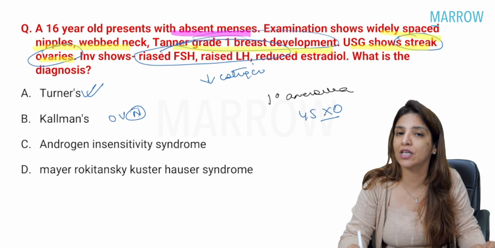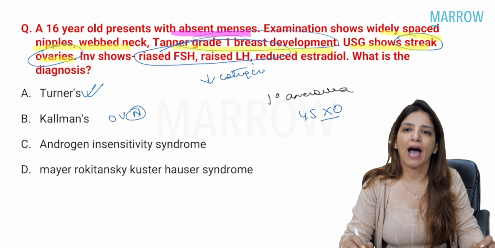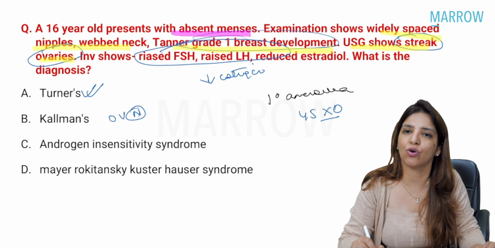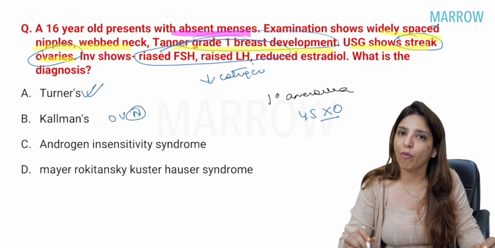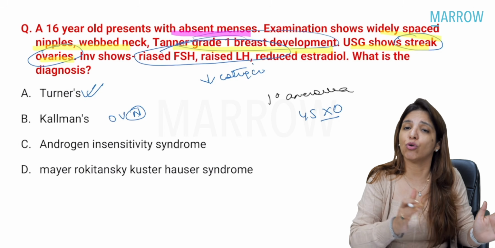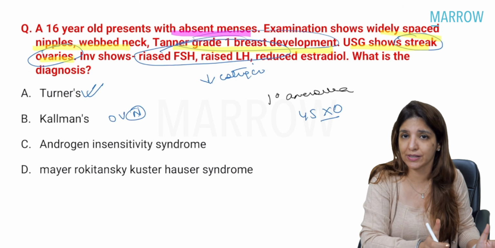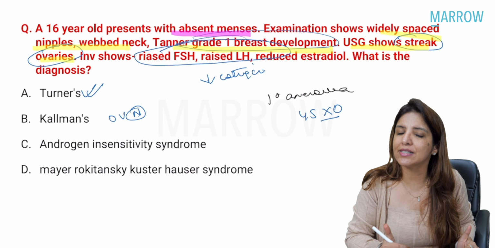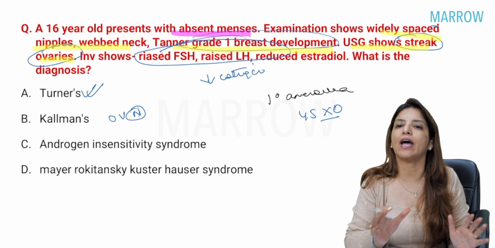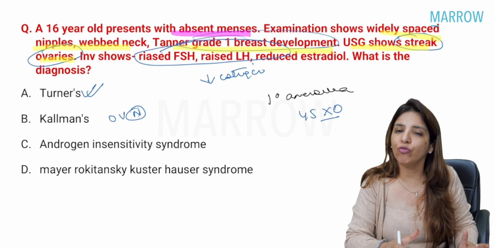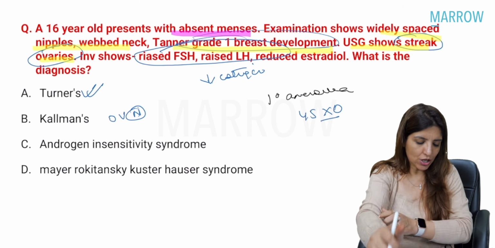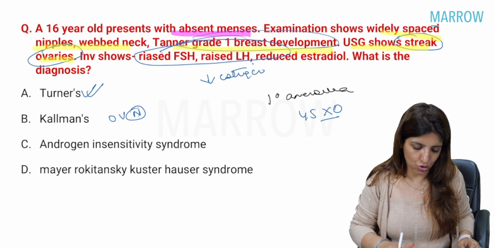Similarly, in Mayer-Rokitansky-Kuster-Hauser syndrome, which is absence of both the Mullerian ducts, there will also be proper breast development, right? And in both these conditions, you are not going to get streak ovaries. In androgen insensitivity syndrome, the gonads are going to be testes, right? Whereas in Mayer-Rokitansky-Kuster-Hauser syndrome, gonads are going to be ovaries. And ovaries will be normal and properly functioning. Why? Because ovaries develop from genital ridge. They have nothing to do with your Mullerian duct, right? So the answer over here is Turner syndrome.